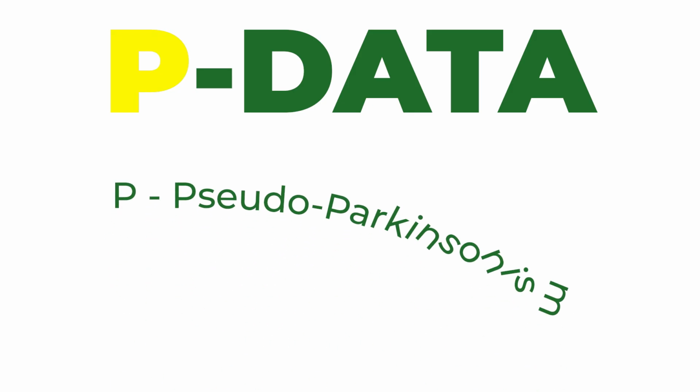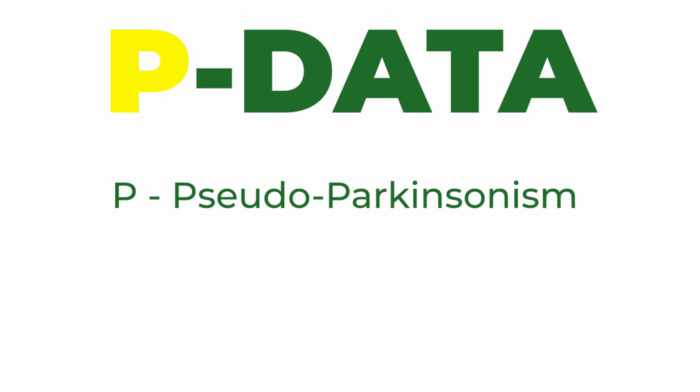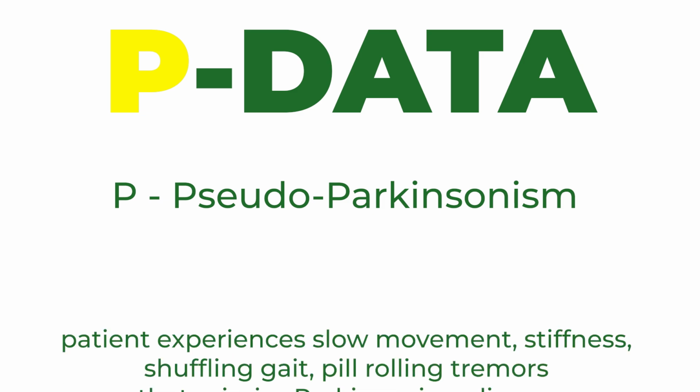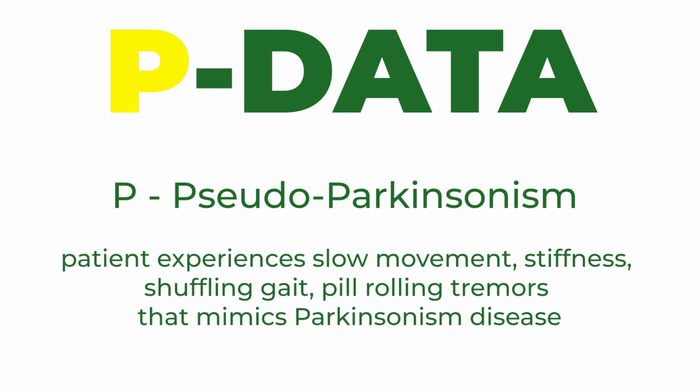We are going to use the acronym PDATA to remember our extrapyramidal side effects. Let's start with the P. The P is pseudo-parkinsonism, something that looks like Parkinsonism but is not actually Parkinsonism. The patient is going to have slow movement, stiffness, shuffling gait, and pill-rolling tremors. It is this medication that is making them have a false Parkinsonism.